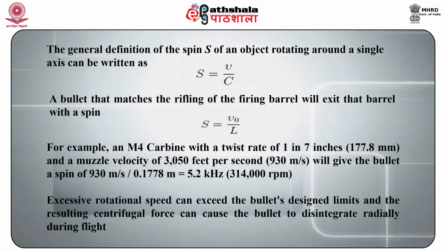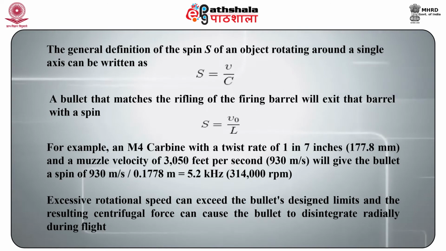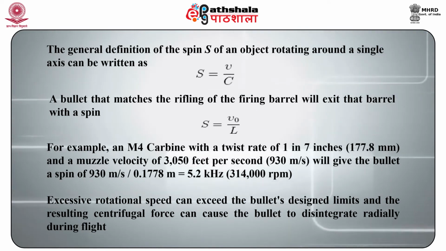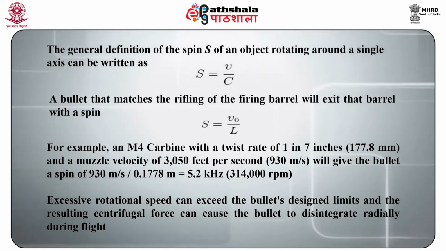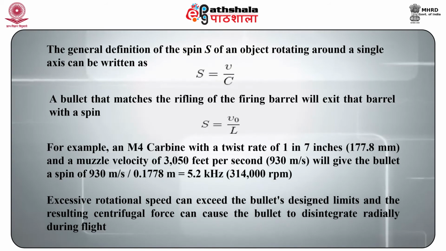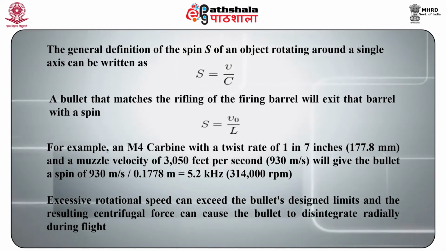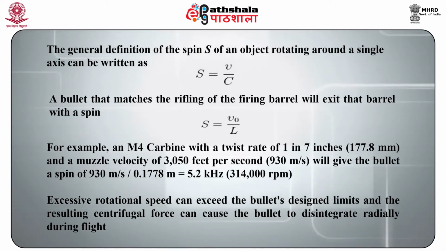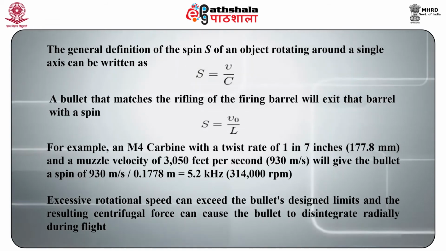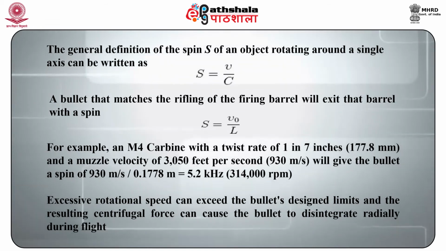This will give the bullet a spin of 930 meters per second divided by 0.1778 meter, which is equal to 5.2 kilohertz, that would be approximately 314,000 rpm.